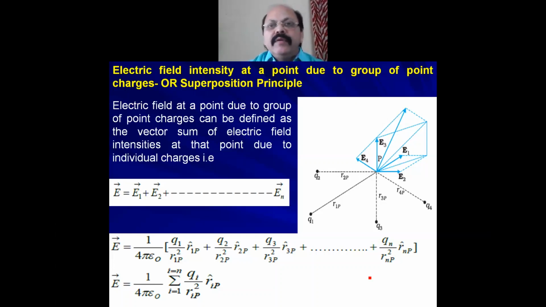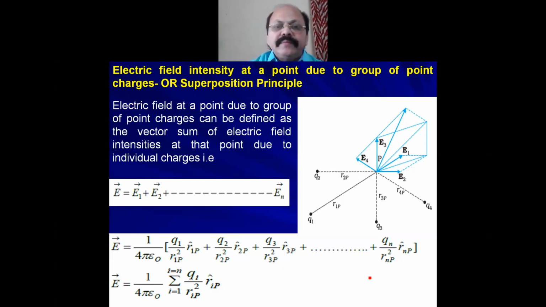Similarly here, force is a vector quantity and electric field intensity is also a vector quantity. So we define in the same manner that the electric field intensity at a point due to a group of point charges is the vector sum of the electric field intensities at that point due to the individual charges.